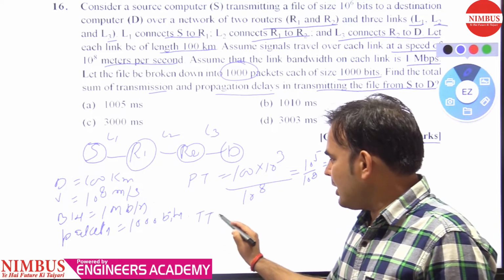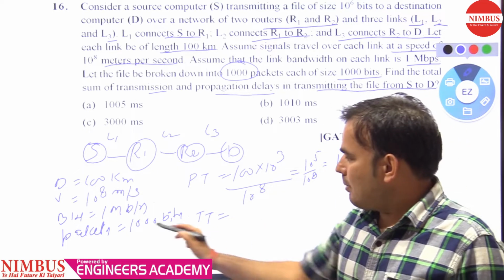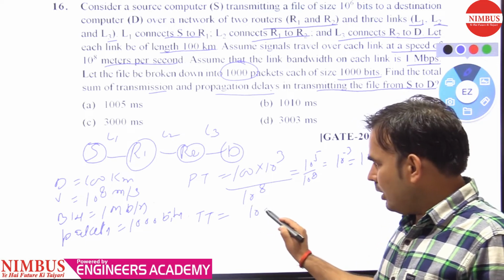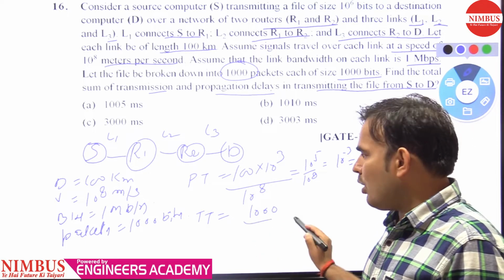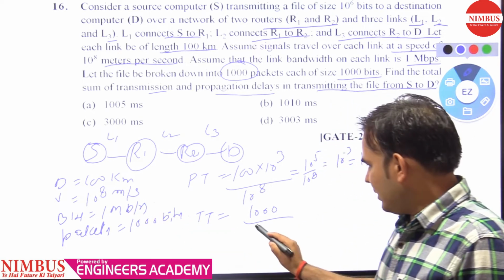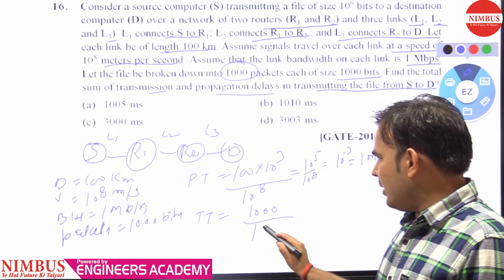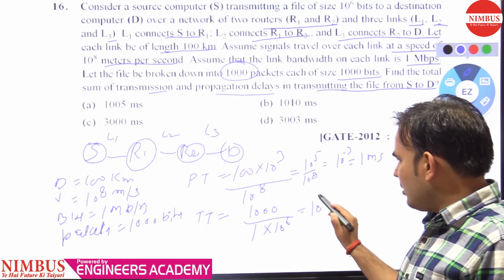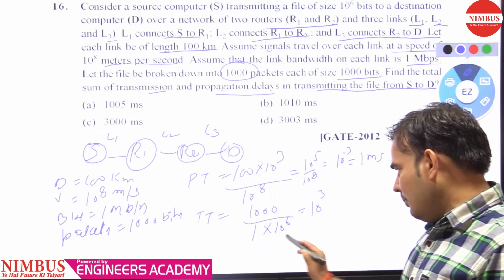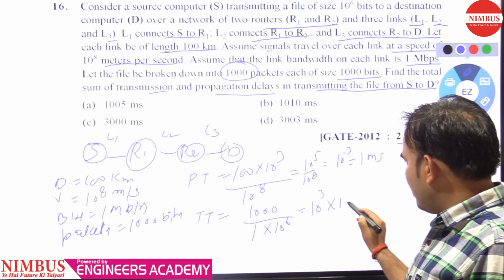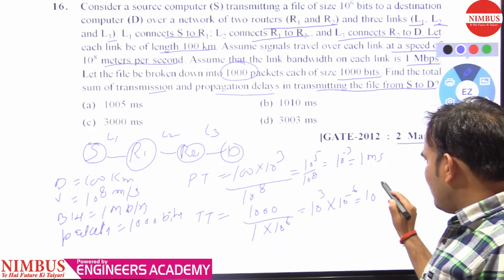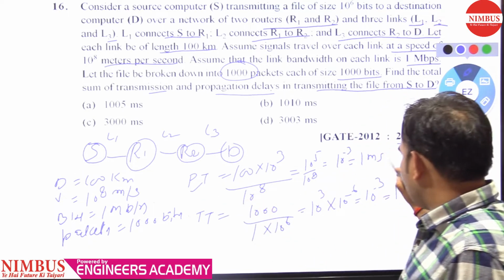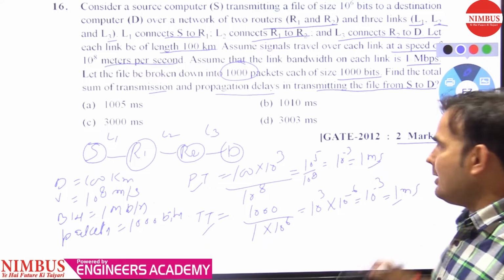And what is the transmission time? Transmission time is packet size upon bandwidth. Packet size is 1000 bits, divided by 1 Mbps, that is 1 megabit per second, which is 10 to the power 6. So you will get 10 to the power 3 divided by 10 to the power 6, which is 10 to the power minus 3, also 1 millisecond. Propagation time is 1 millisecond and transmission time is also 1 millisecond.